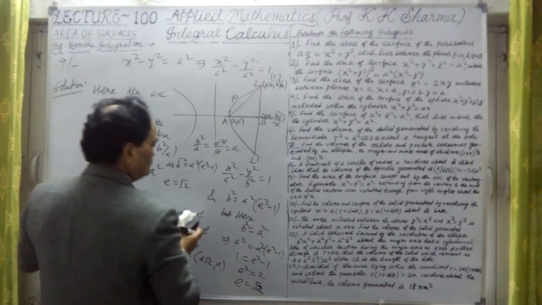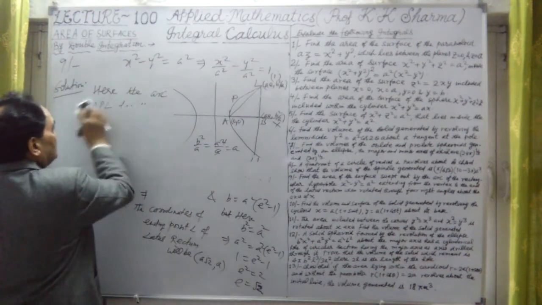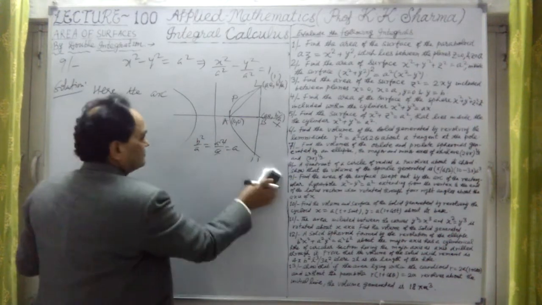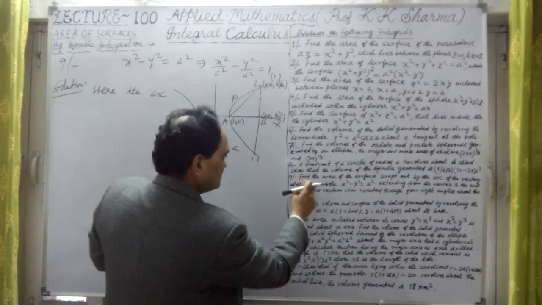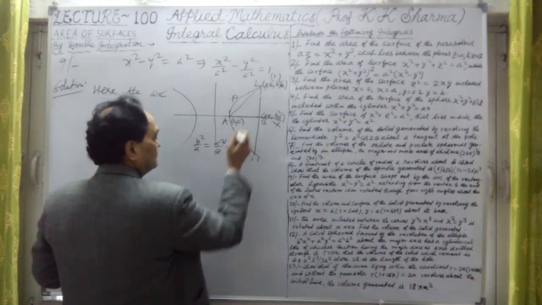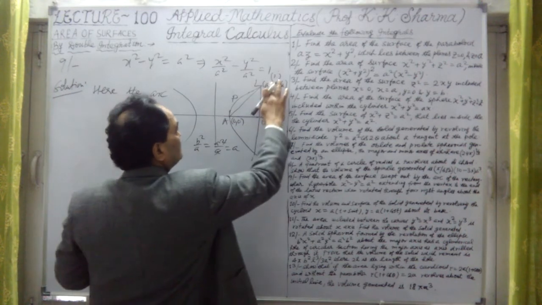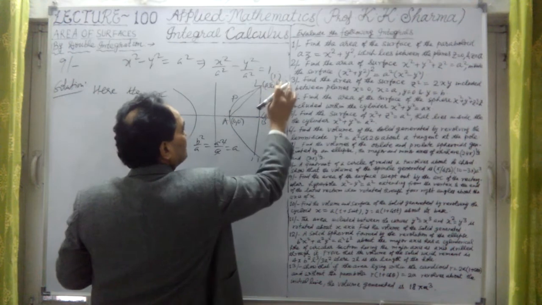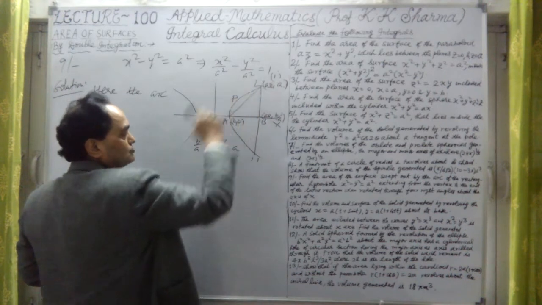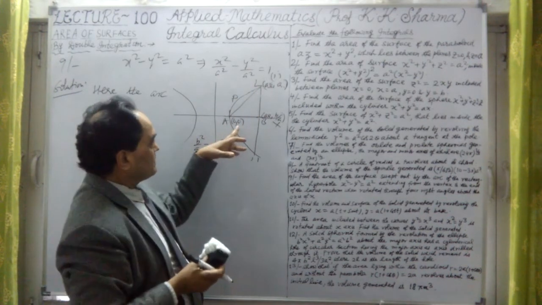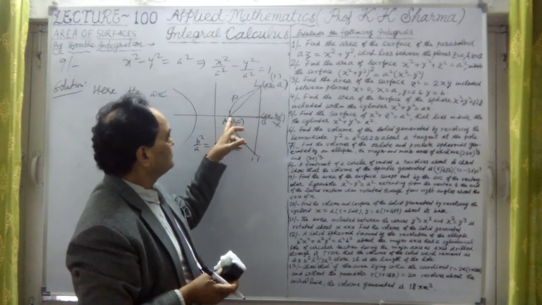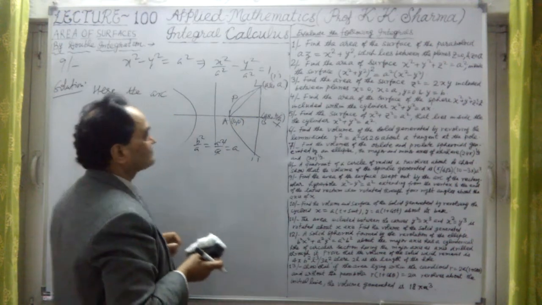So let me write these coordinates there. What are the coordinates here? Finally, we have to find out the surface generated. It says the surface swept out by... find the area of the surface. So the area of the surface we have to find out. The new coordinates are: here the coordinate is A under root 2, and this is now A, only A. So the x coordinate goes from 0 to A under root 2.